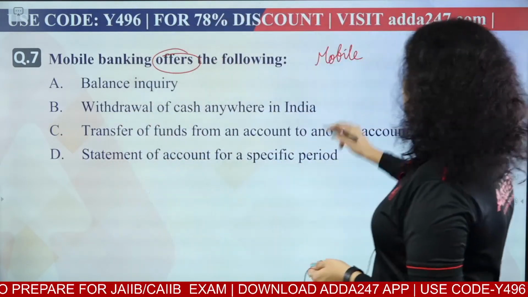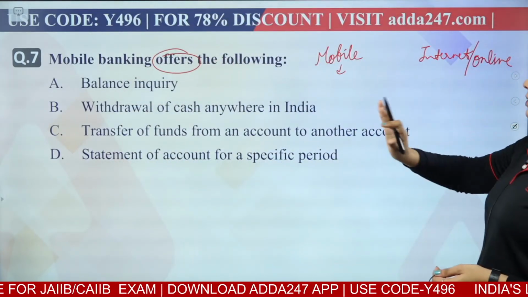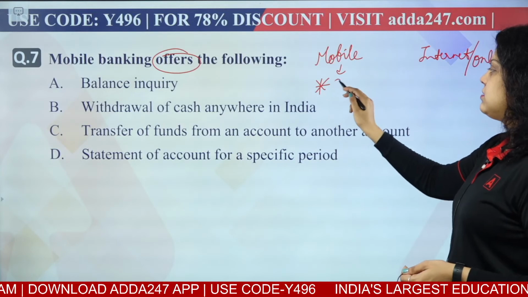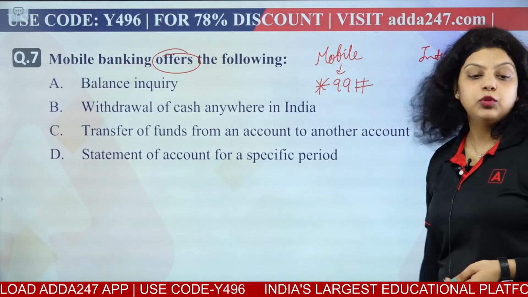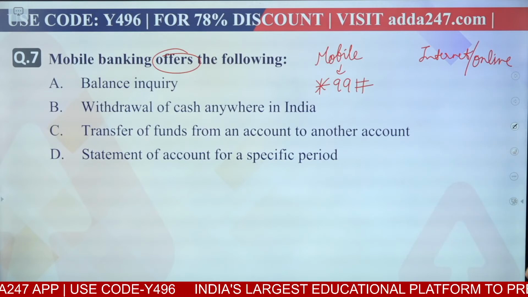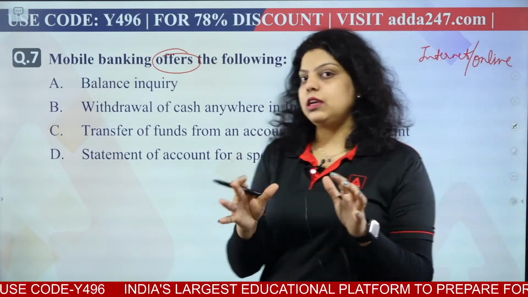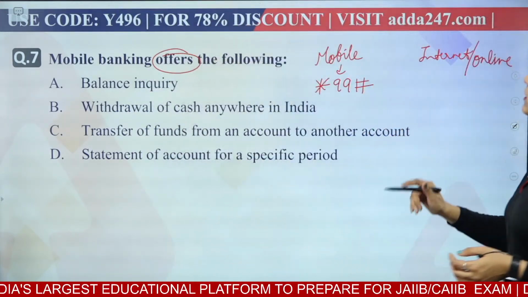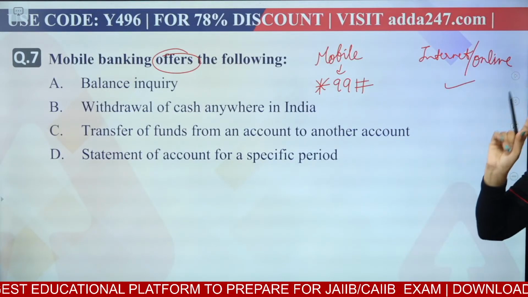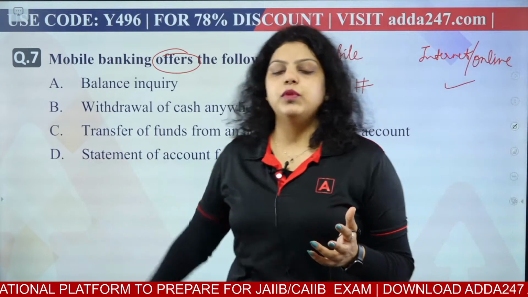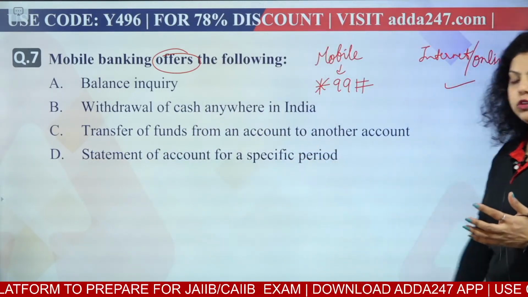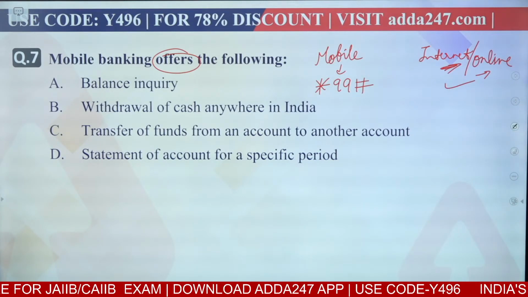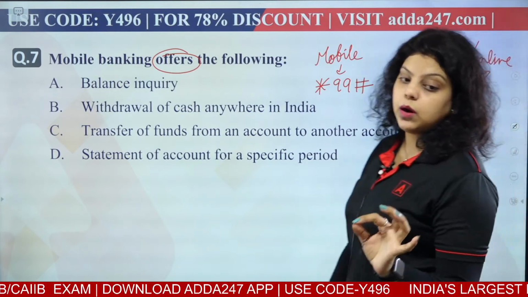Mobile banking is the type of banking when you are using a certain top-up, for example *123#, *99#, that is USSD. In this you do not require the internet. You don't need an internet connection, but you can check certain things on your bank account. You can check your balance, you can check your last 10 transactions, etc. But in internet banking, everything can be done. You can check your balance, transfer your funds from one account to another account, check your history, etc. But in internet banking and online banking, you need an internet connection. Without an internet connection, you will not be able to perform the banking services.